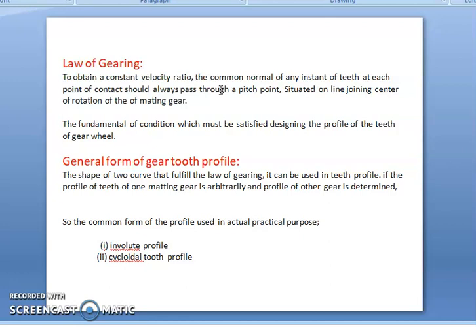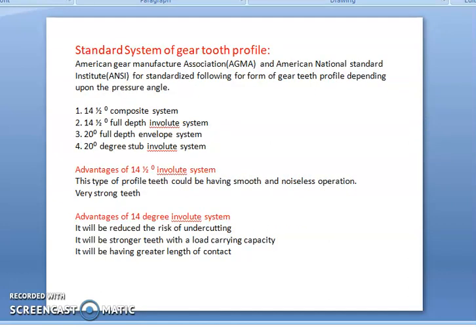If the profile of teeth of one mating gear is arbitrary, the profile of the other gear is determined. Some common forms of profile used in actual practice are the involute profile and the cycloidal tooth profile. Then the standard systems of gear tooth profile are standardized by AGMA, the American Gear Manufacturers Association, and ANSI, the American National Standards Institute, for the following forms of gear teeth profile depending upon the pressure angle.